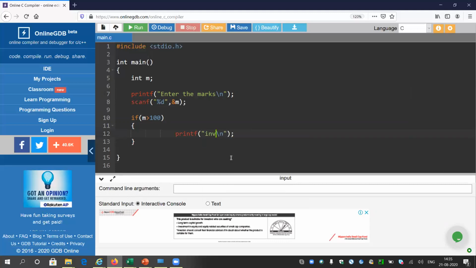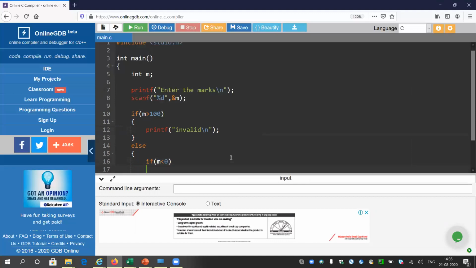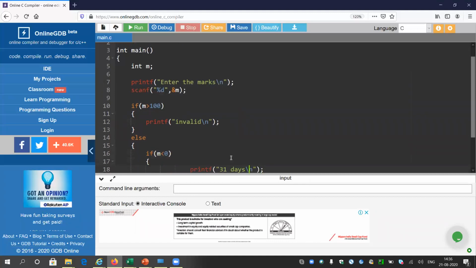You have to give marks between 0 and 100. Else, I am going to check if marks is less than 0, means it is not even 0, it is in minus. If so, I am going to print invalid.